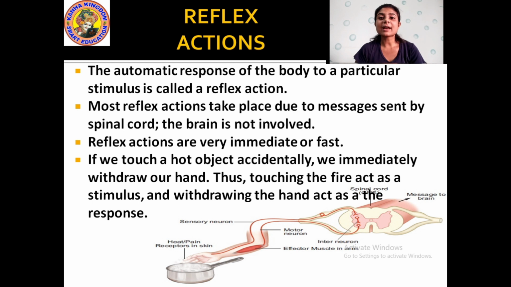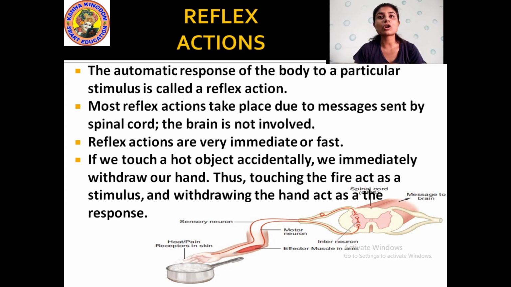Stimulus is an action, that is, a message that is carried to the brain which tells us what to do. The response that we get from the brain after the stimulus reaches the brain. Okay, most reflex actions take place due to messages sent by the spinal cord.